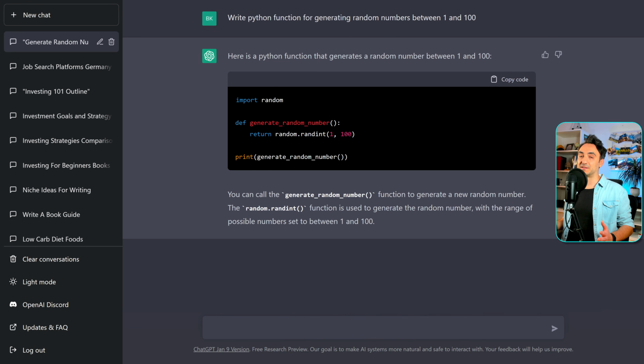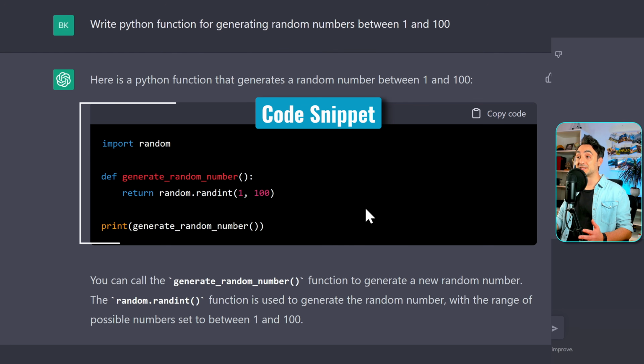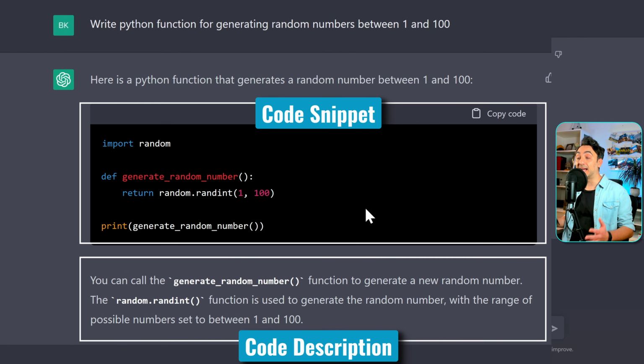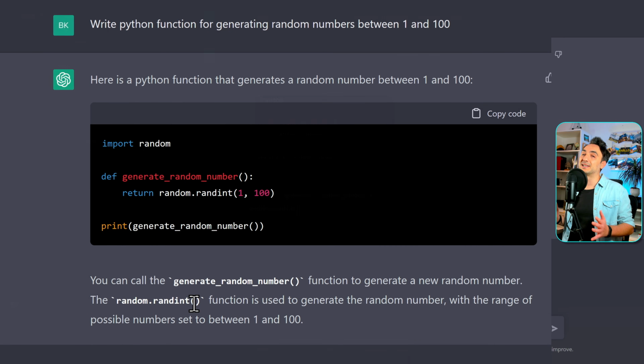I just love this answer from ChatGPT. Here we have a code snippet on how to generate random numbers in Python, and beneath it we always have an explanation line by line on how this code works. So here we have the function name, generate random numbers, and the explanation for that. And then it explained the function that is used from the library random. And this is exactly all what you want in order to understand this code. This is perfect, this is amazing, but as well scary.